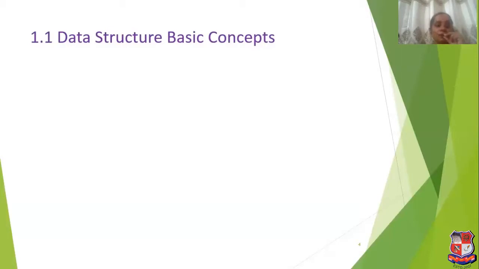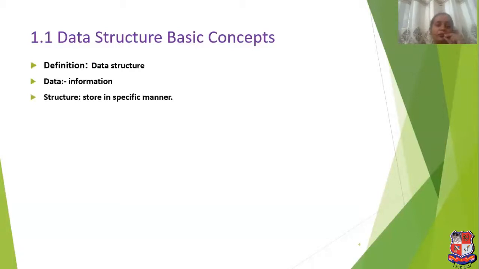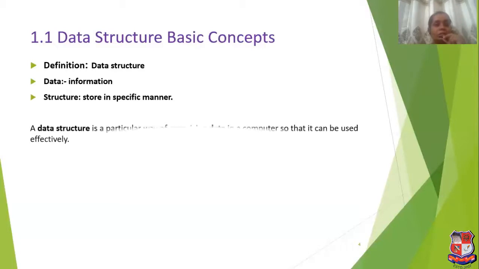So first we will see the definition of data structure. In data structure, two keywords are used. First is data and second is structure. What is data? Data is nothing but information. And what is structure? Structure means to store the data in a specific manner. So we combine these two terms, and data structure is nothing but a particular way of organizing data in a computer so that it can be used effectively.